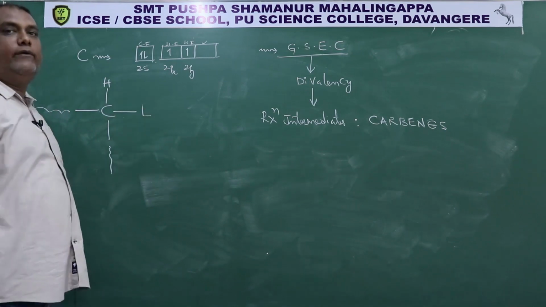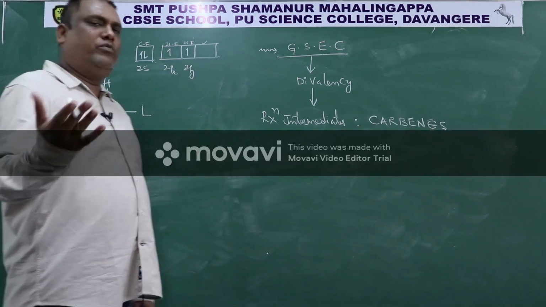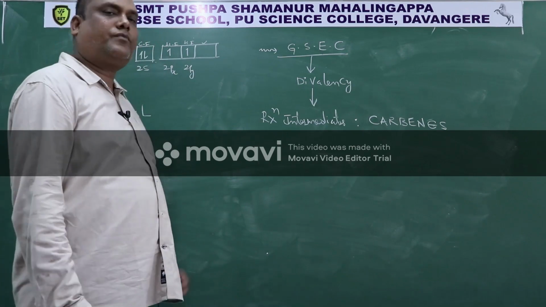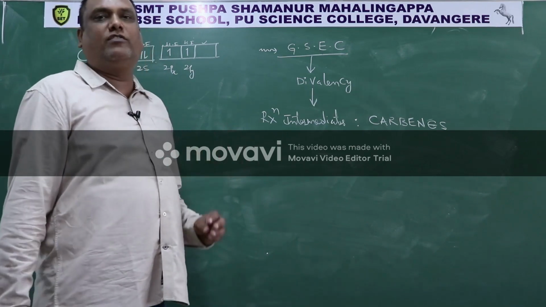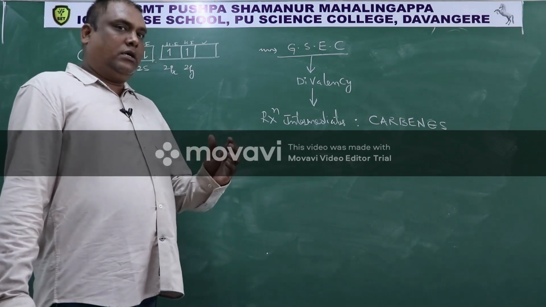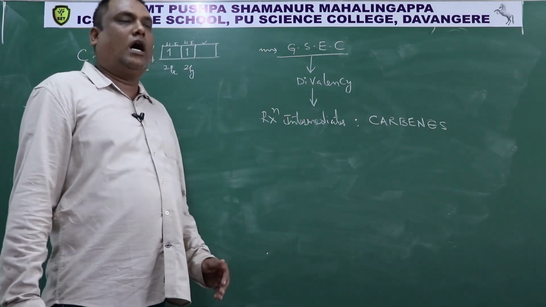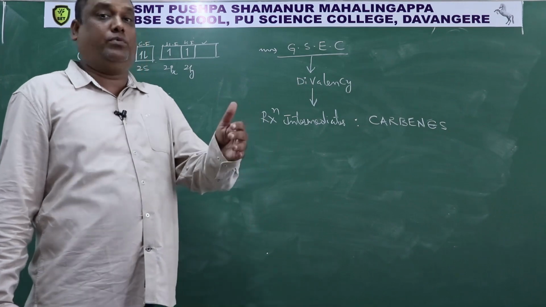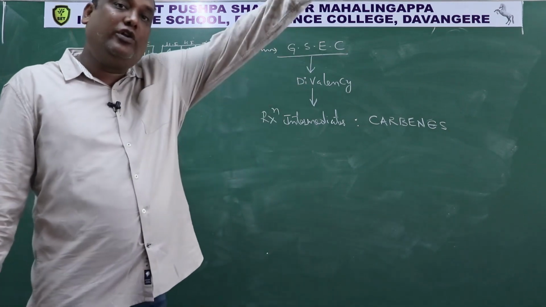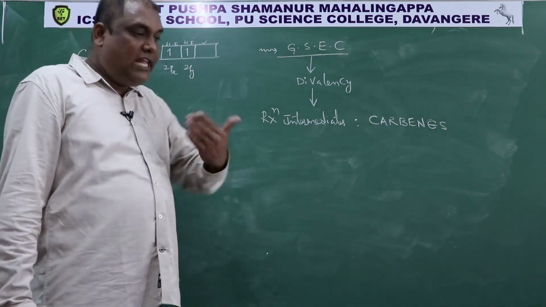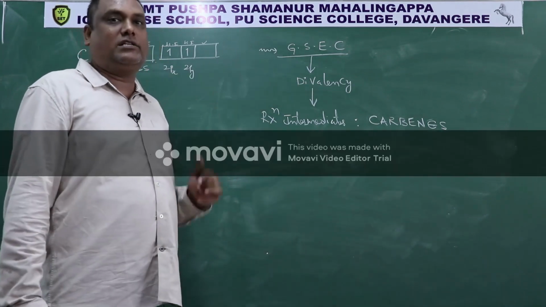L is called the leaving group. What is a leaving group? We will see in detail afterwards. Just I will give the definition of leaving group. The atom or the group that leaves the molecule during the reaction is called leaving group.